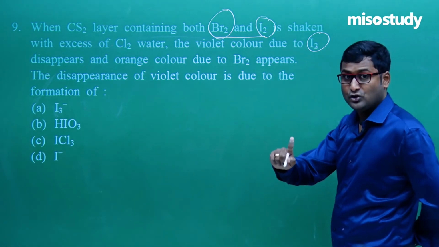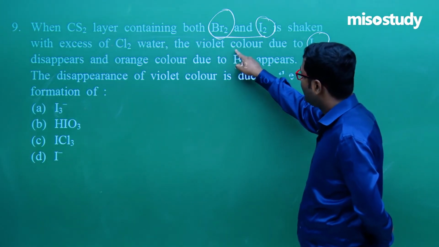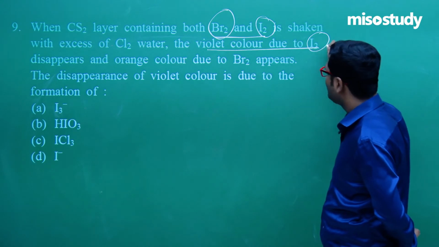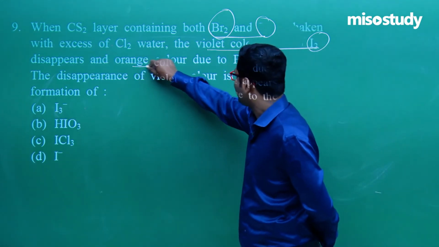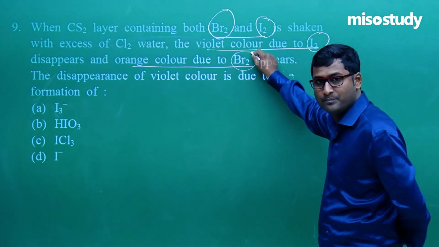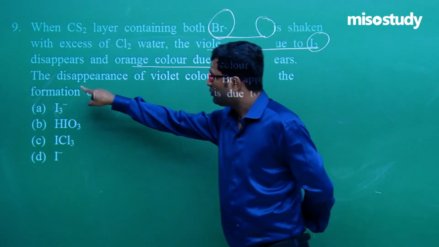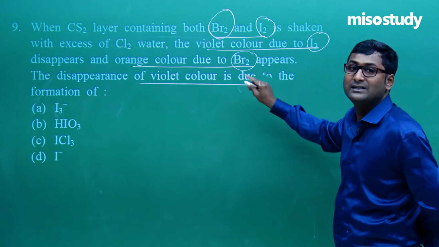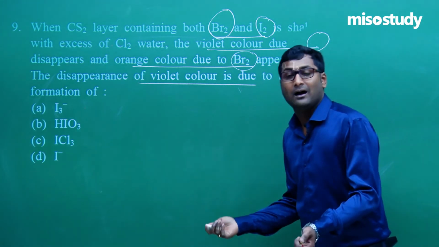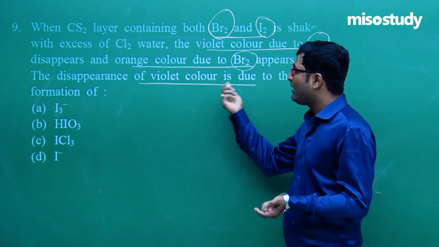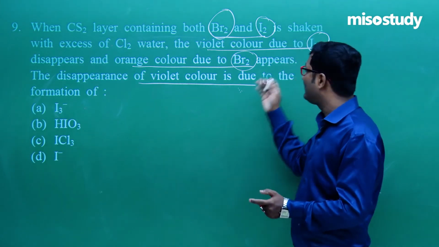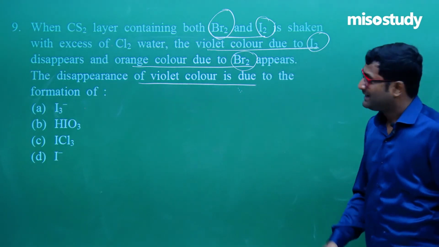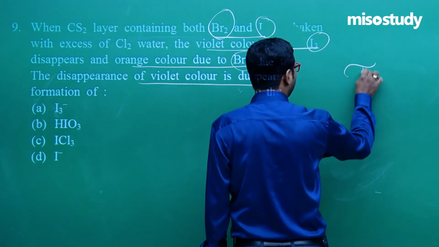Now read the question carefully. According to the question, they are talking about the disappearance of the violet color. Why does the violet color disappear? That is definitely due to conversion of I2 taking place. Then what will happen?